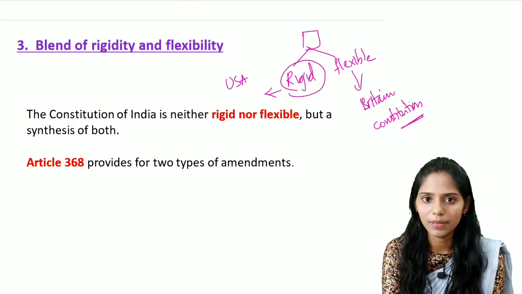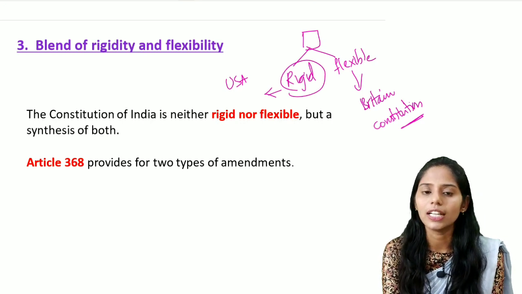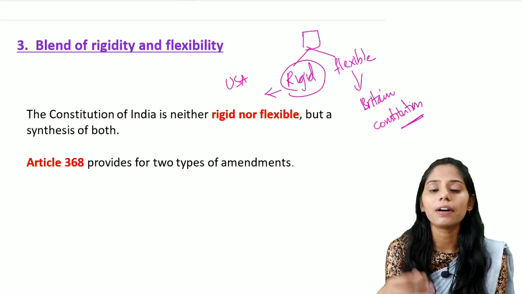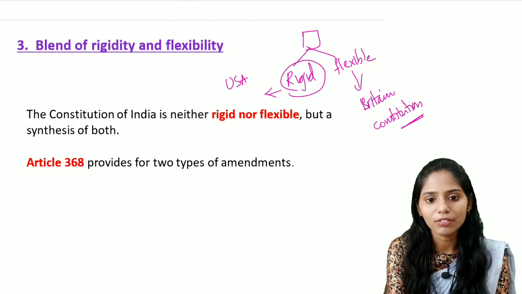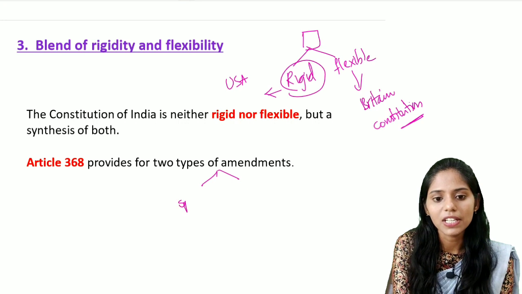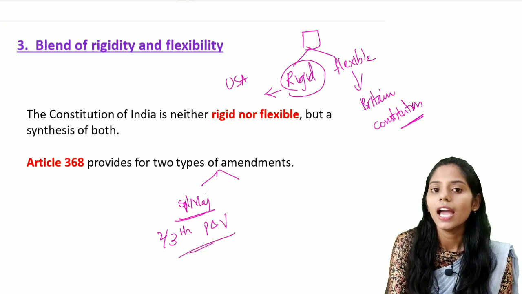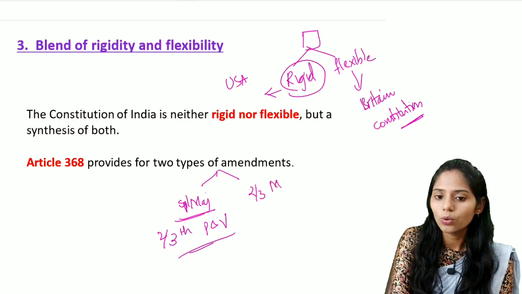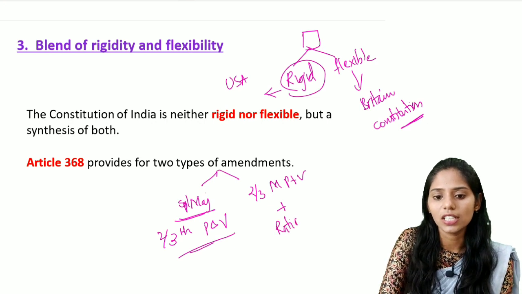the rigid and flexible. One important article which talks about the amending of the constitution is Article 368. This Article 368 of the Indian constitution talks about the power of the parliament to amend the constitution. It talks about mainly two types of amendments. The first is a special majority, that means not less than 2/3 of the members who are present and voting. And it talks about another majority, that is 2/3 of the members present and voting, which also needs the ratification of the state legislatures.